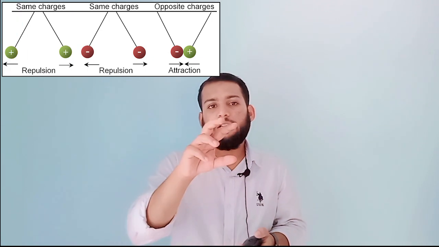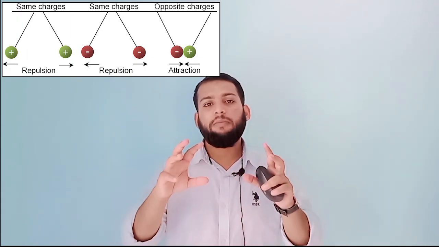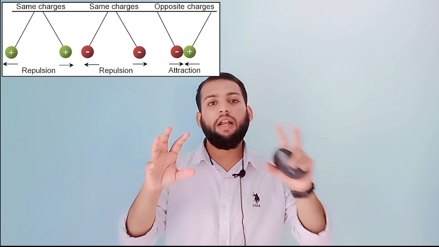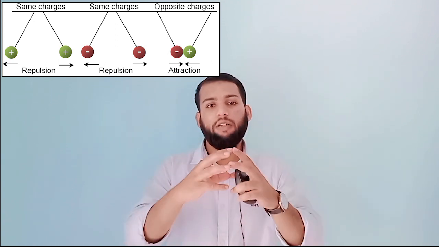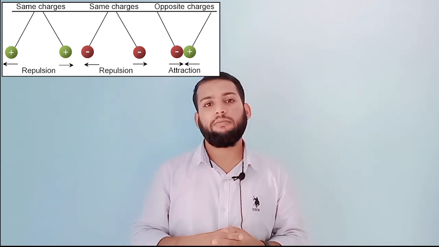If you keep the glass rod very near to the ebonite rod, you can see a force of attraction between them. You can experience an attraction between the glass rod and the ebonite rod. From this experiment, we can understand one thing: different charges, positive and negative, when they come together, will attract.